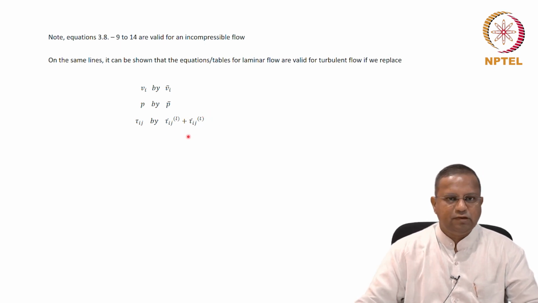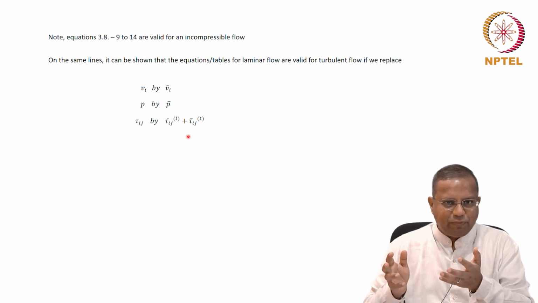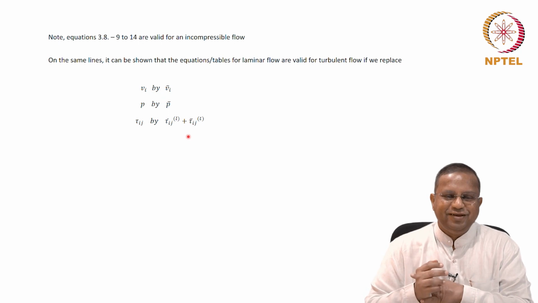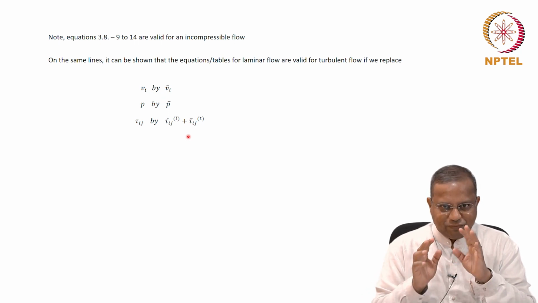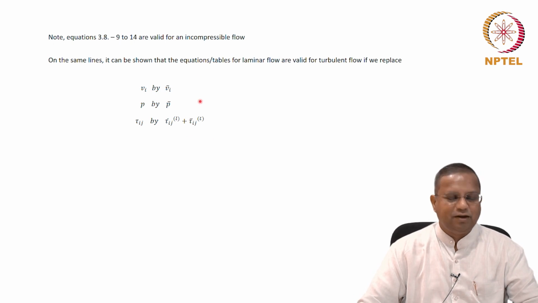If we do this, the same equations that we had earlier can be used. It will get complicated. I'm not saying it will be easy to handle, but we have a means by which we could describe turbulent flow.